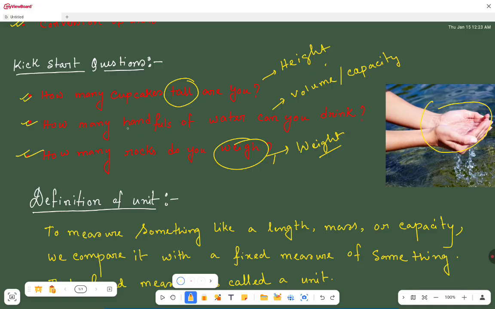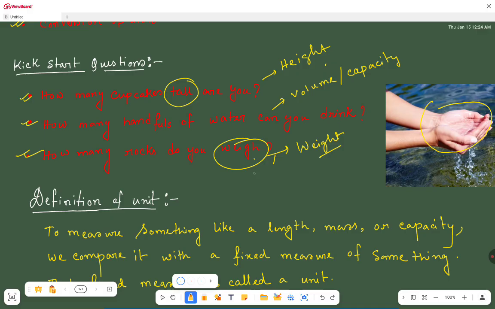Now if I ask how many liters of water you drink in a day, then you will say, sir, I drink 2 liters or 3 liters of water in a day. Now if I ask how many kg your weight is, you will say, sir, my weight is 30 kg or 35 kg or 25 kg. I think these questions are quite familiar to us.